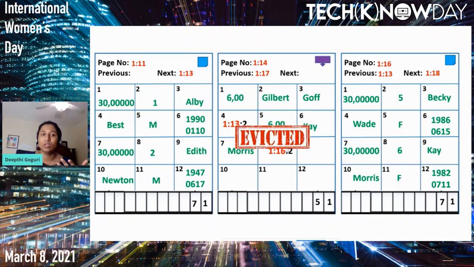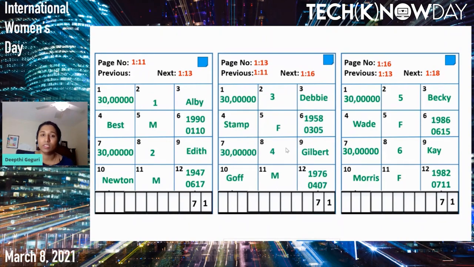Next, it has to grab data page number 13. It will evict another page, grab page number 13 into memory, scan all the data here, and then evict. The next page is page number 16, so it will have to evict page number 11. Page number 16 is already inside the memory, right?